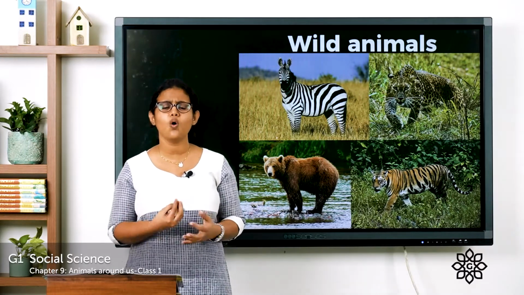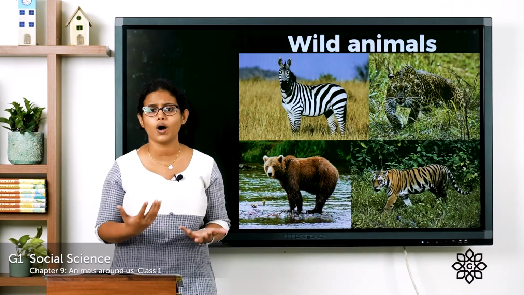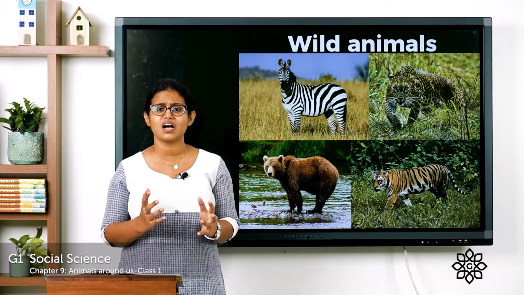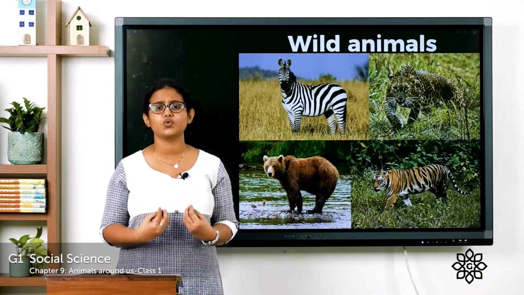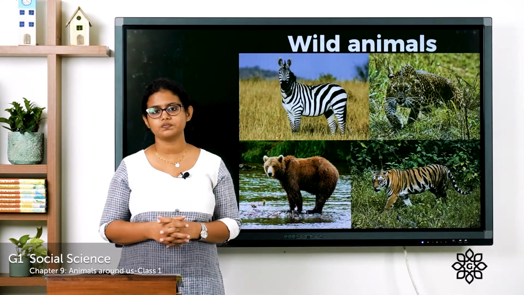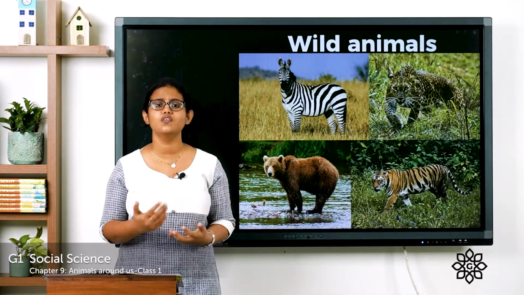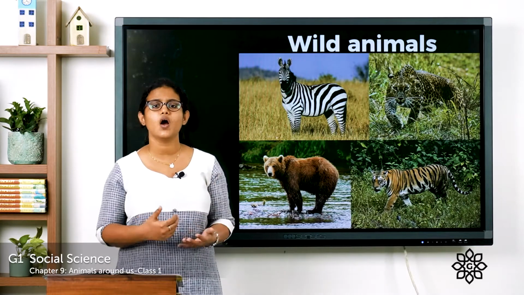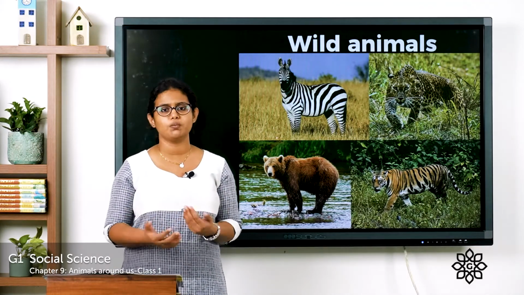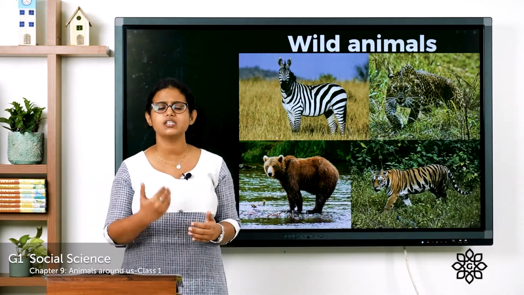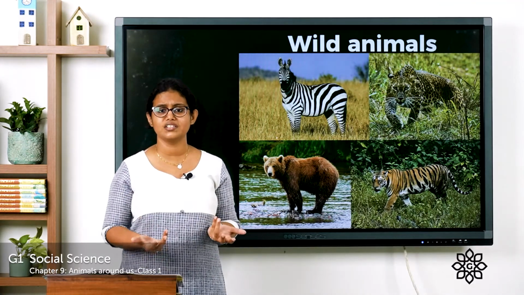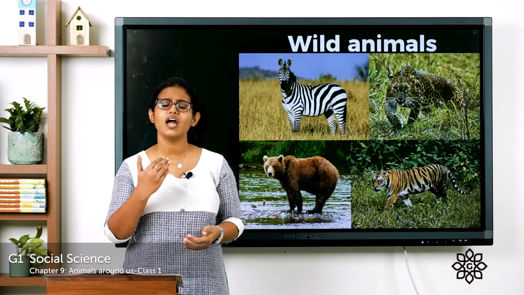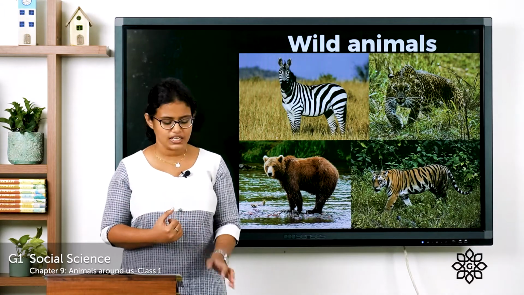So do you know why do we call these animals as wild? Because these animals are very dangerous. These animals are very dangerous and we cannot tame them. And these animals live on their own. They live without depending on human beings. So such animals, we call them as wild animals. Lion, tiger, all these are examples for wild animals.